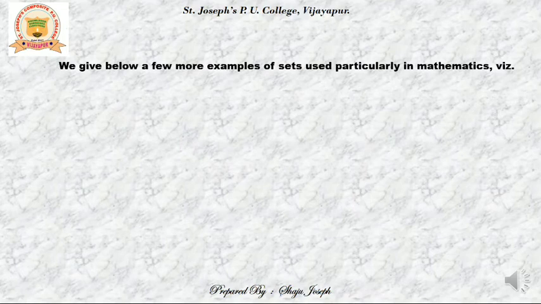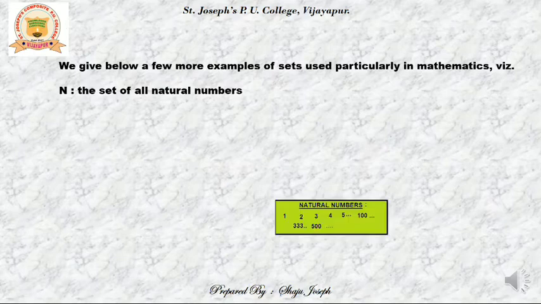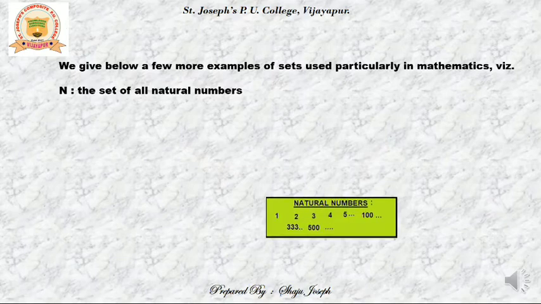Now let us see a few more examples of sets which are particularly used in maths. These are some things that we have already heard about or read about or studied in lower classes. N, capital N, is used to denote the set of all natural numbers. Remember natural numbers?